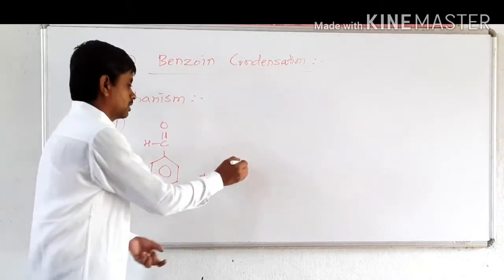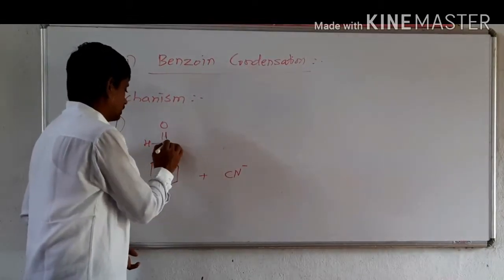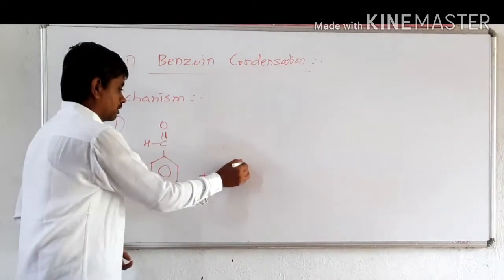This CN minus from KCN gives the nucleophilic attack on the carbonyl carbon.